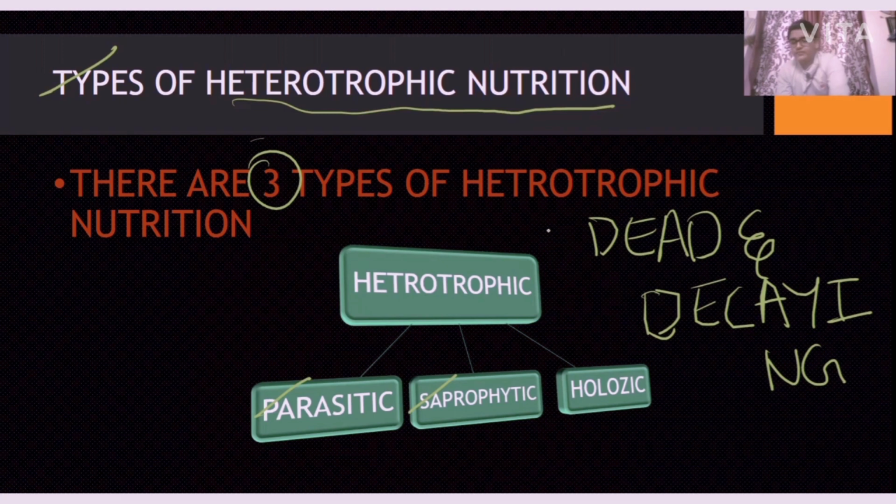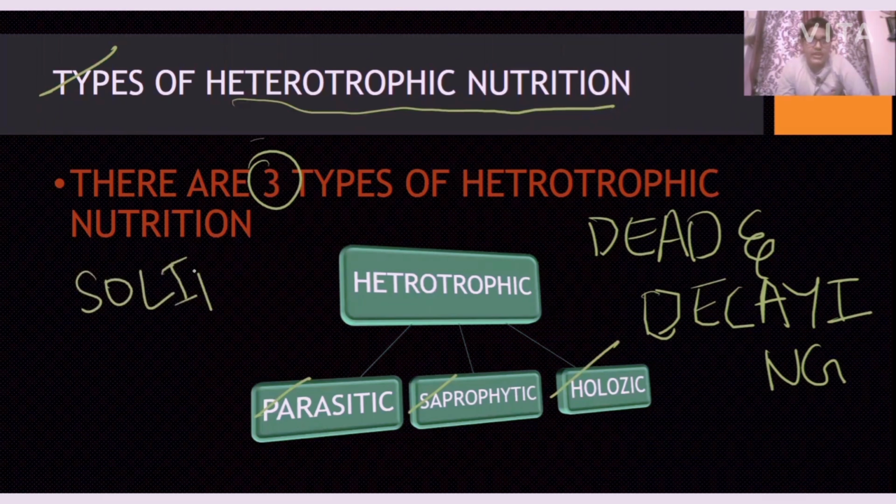Next, the holozoic mode of nutrition. Very easy. In this, the organisms consume solid food. They feed on solid food and break the complex food into simpler substances. Examples are human beings.